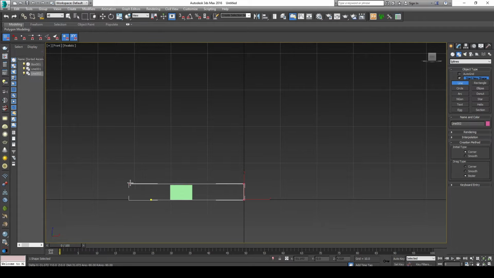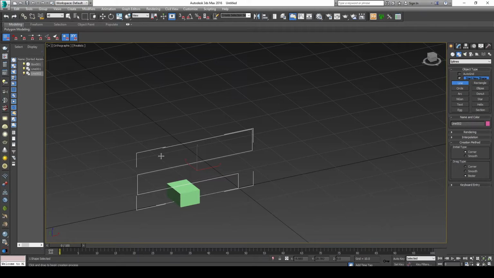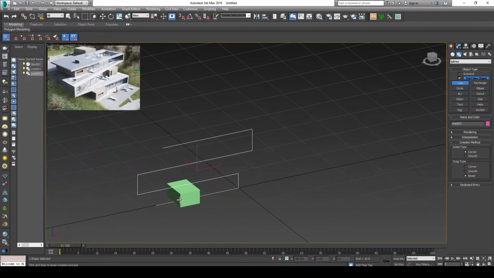Okay, we'll make it like this, and let's make it still here. Yes, then press Escape from the keyboard. That's it. Now we'll remove this one, by pressing J again. So now this is a shape.